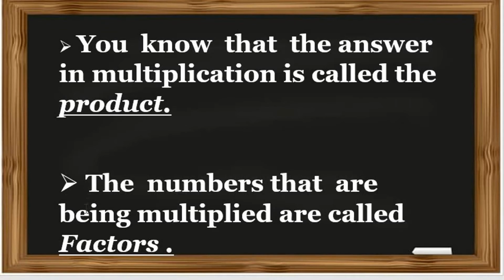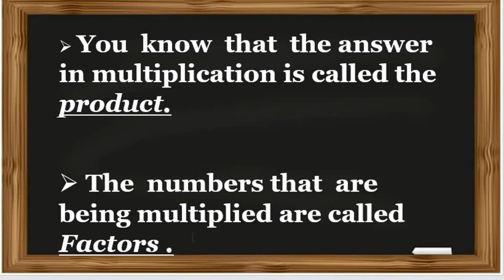Now second: the numbers that are being multiplied are called factors. We already saw this definition and its example in the last lecture.